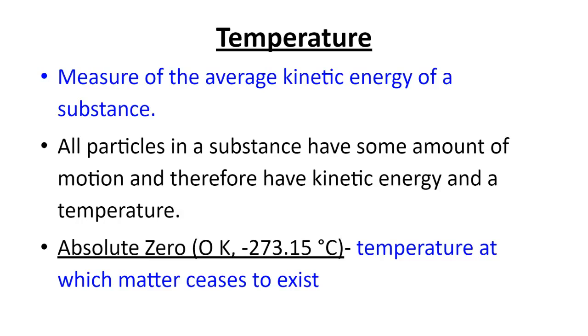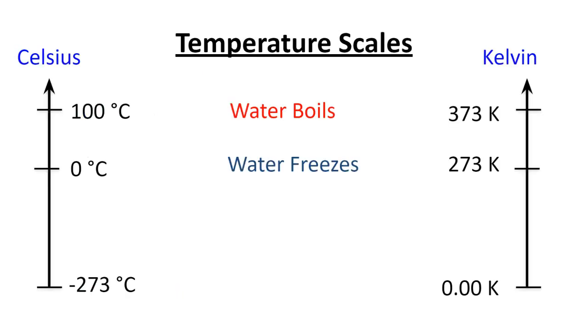In order to work with temperature a little more, we also want to talk about the temperature scales. We're going to forget about the Fahrenheit scale for now. We measure temperature in the United States in Fahrenheit, with 32 degrees Fahrenheit being water freezing and 212 Fahrenheit being it boiling. But we're going to use the Celsius and Kelvin scales almost exclusively in chemistry. The Celsius scale is convenient because water freezes at 0 degrees Celsius and boils at 100 degrees Celsius. The Kelvin scale, however, we like. That's called the absolute temperature scale because there is a minimum.